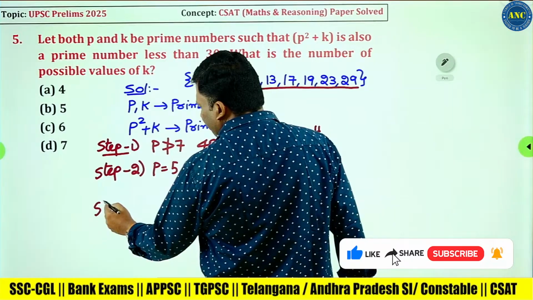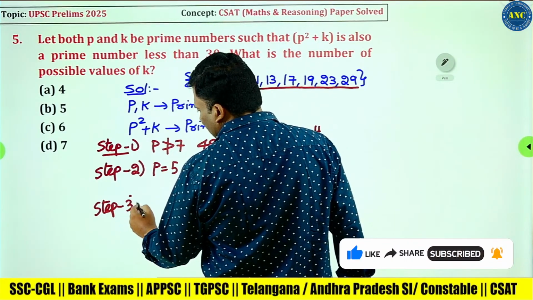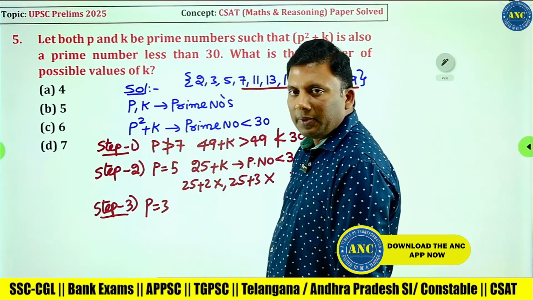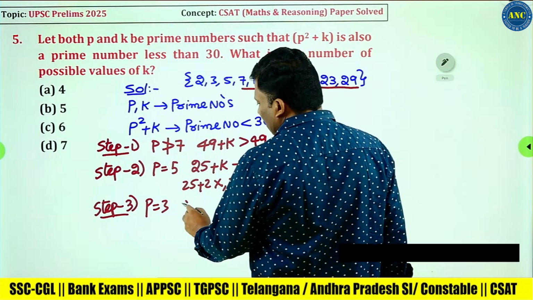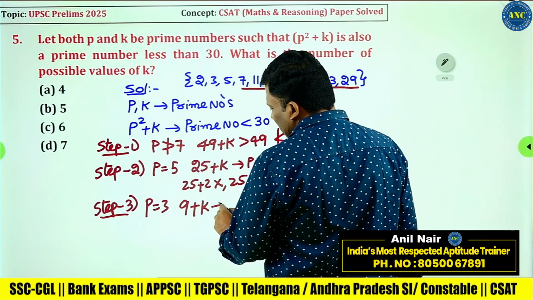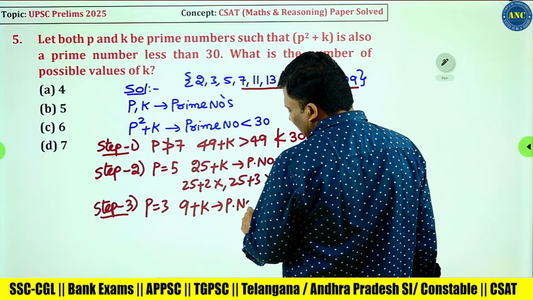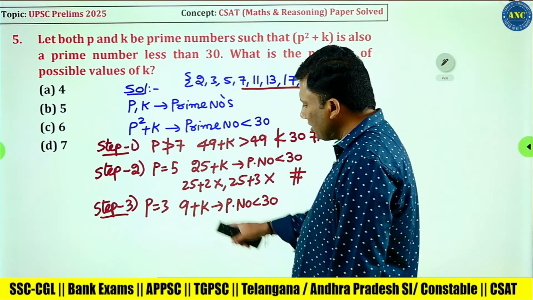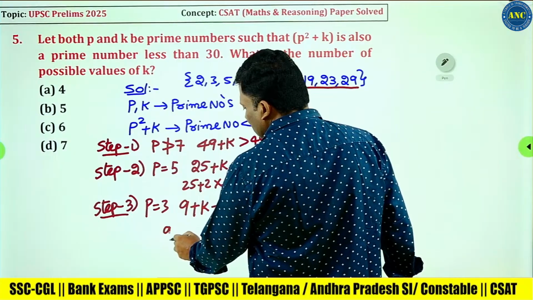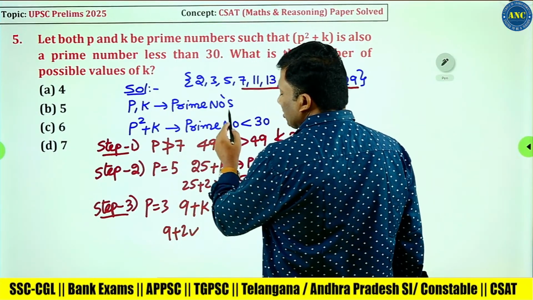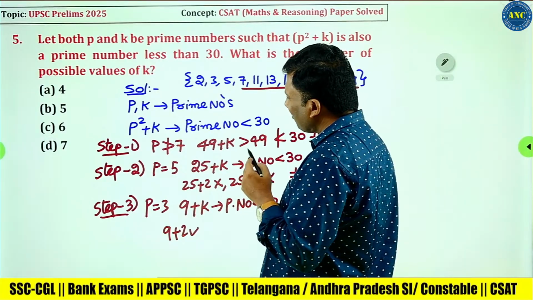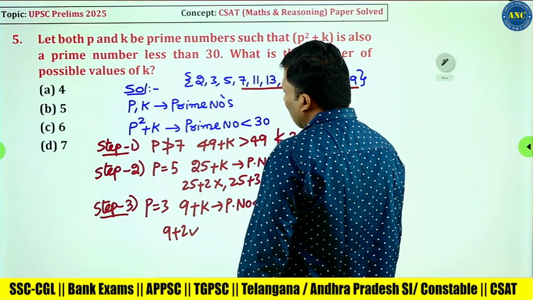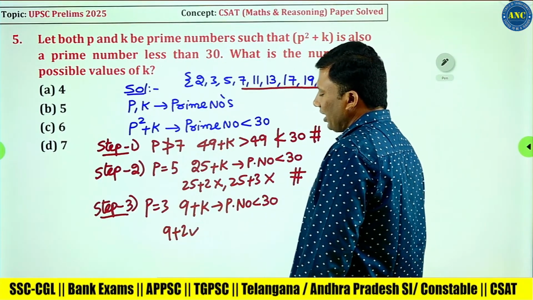Step number 3. P is equivalent to 3. P square is 9, plus K, it is a prime number less than 30. That is the reason I wrote it, so that it will be convenient for us. 9 plus 2 is 11, yes, it is a prime number. 9 plus 3 is 12, no. 9 plus 5 is 14, no. 9 plus 7 is 16, no. 9 plus 11.